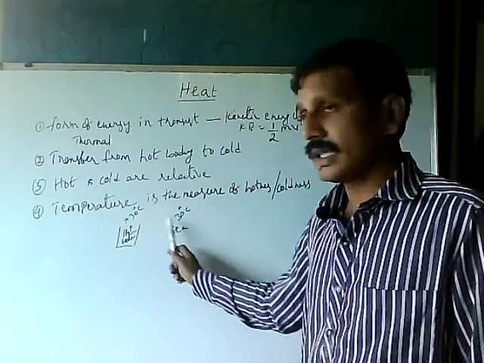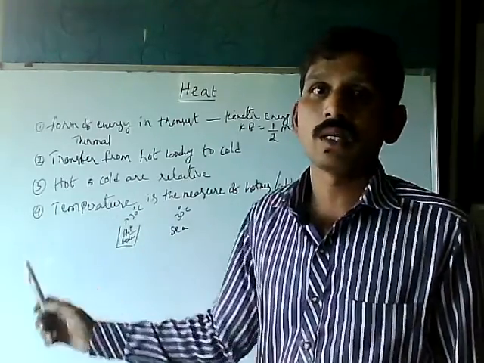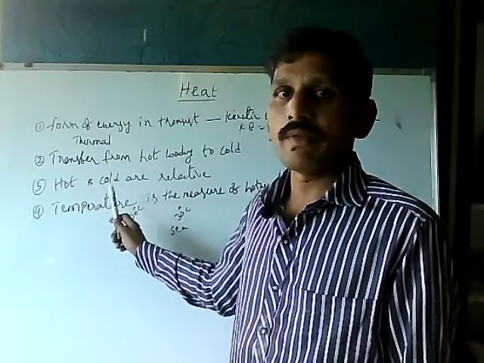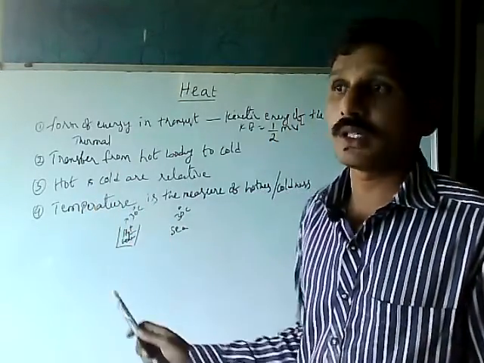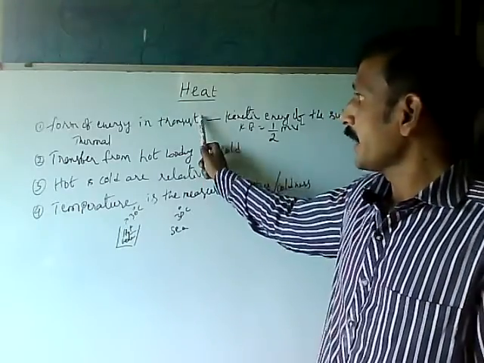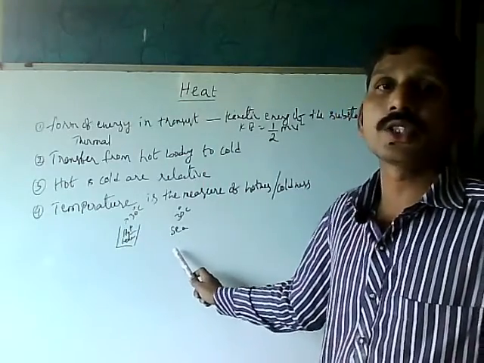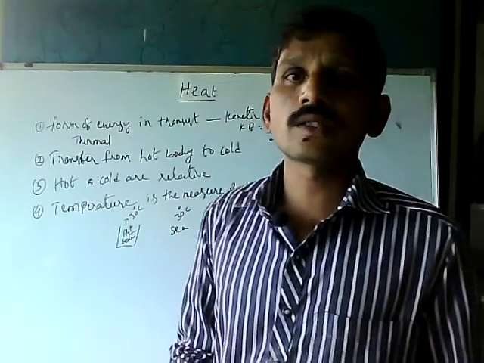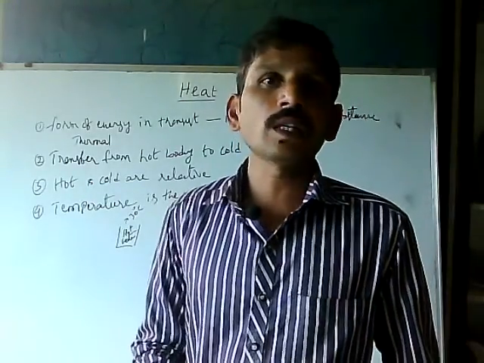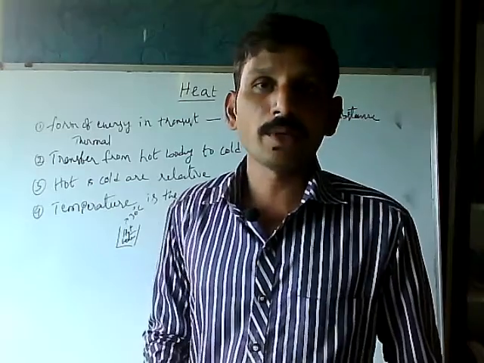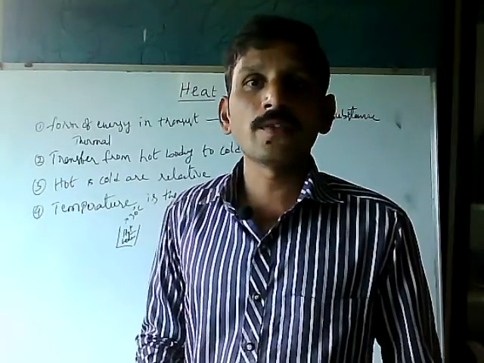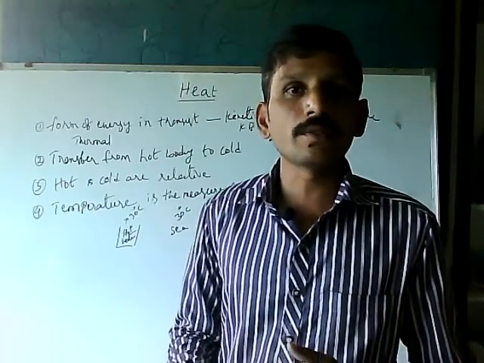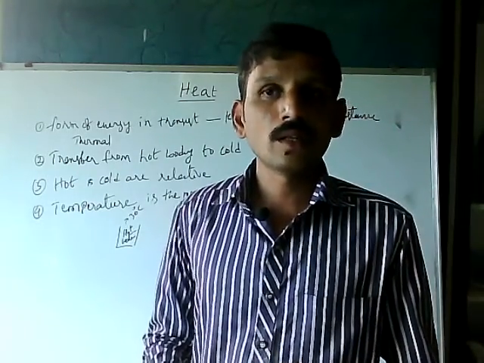In these two cases the average temperature, the average kinetic energy, is the same, but the total energy of the sea is larger than that of the cup of water. So conventionally, the degree of hotness or coldness is called temperature, but scientifically, the average kinetic energy of the system is known as temperature.